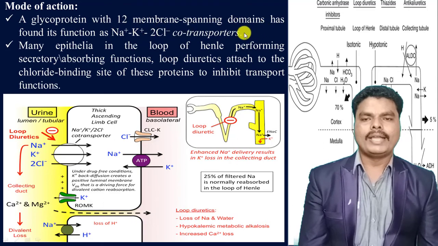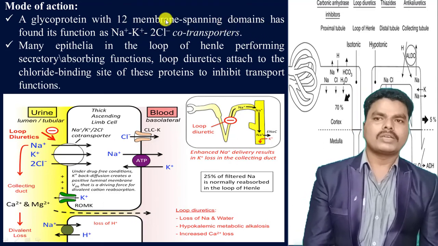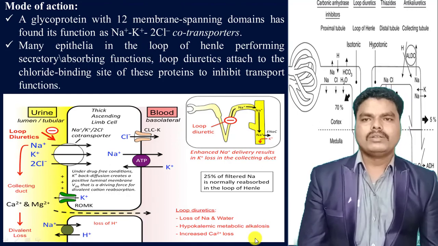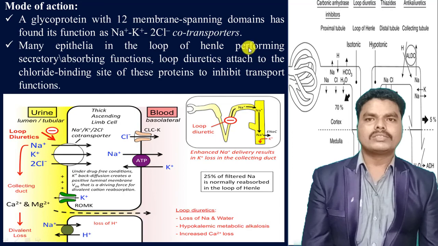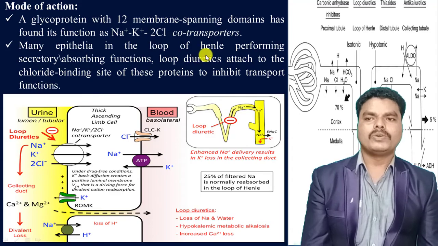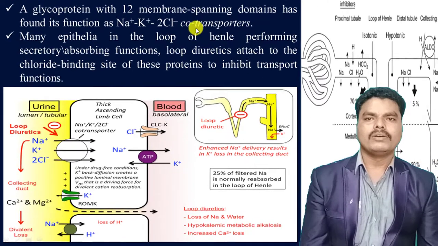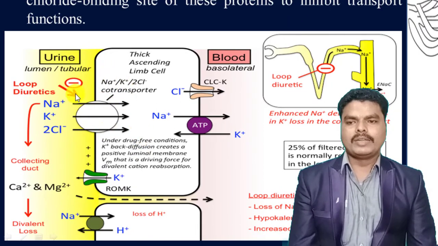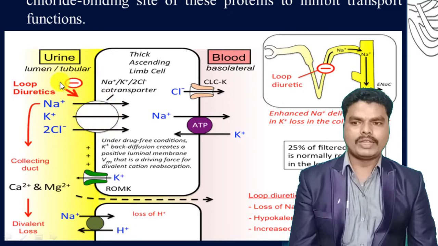To this domain, loop or high ceiling diuretics bind, thereby inhibiting the sodium-potassium-chloride co-transporter. These loop diuretics particularly bind to the chloride binding site of this co-transporter protein and inhibit the transport of sodium, potassium, chloride. As you can see in this image, at the ascending limb of the loop of Henle, there is a sodium-potassium-chloride co-transporter, and this co-transporter can be inhibited by the loop diuretics.